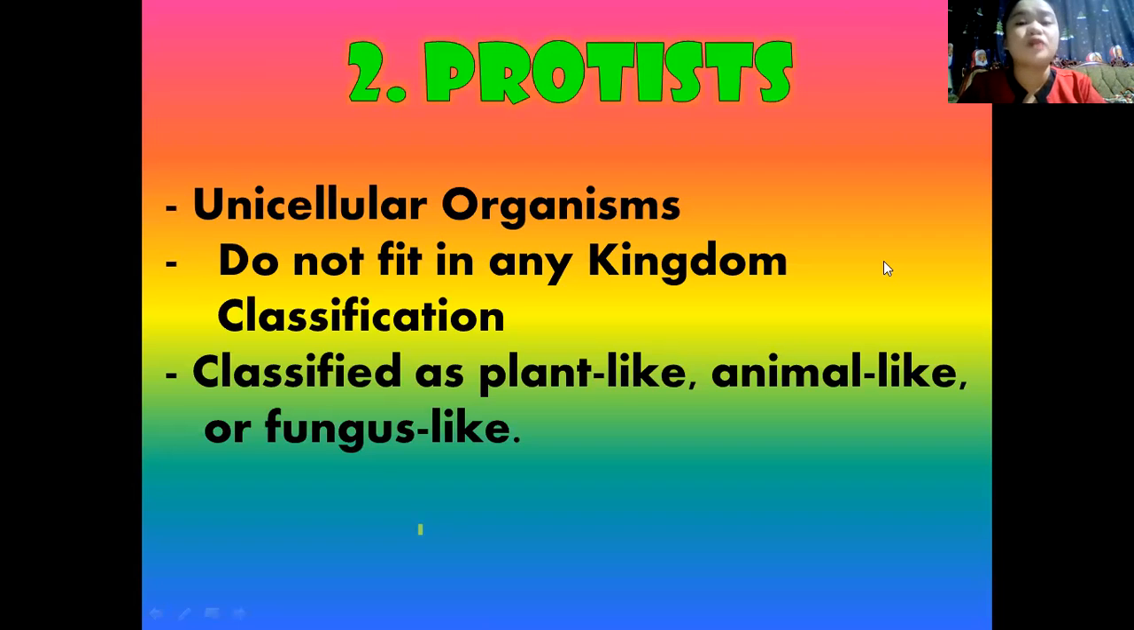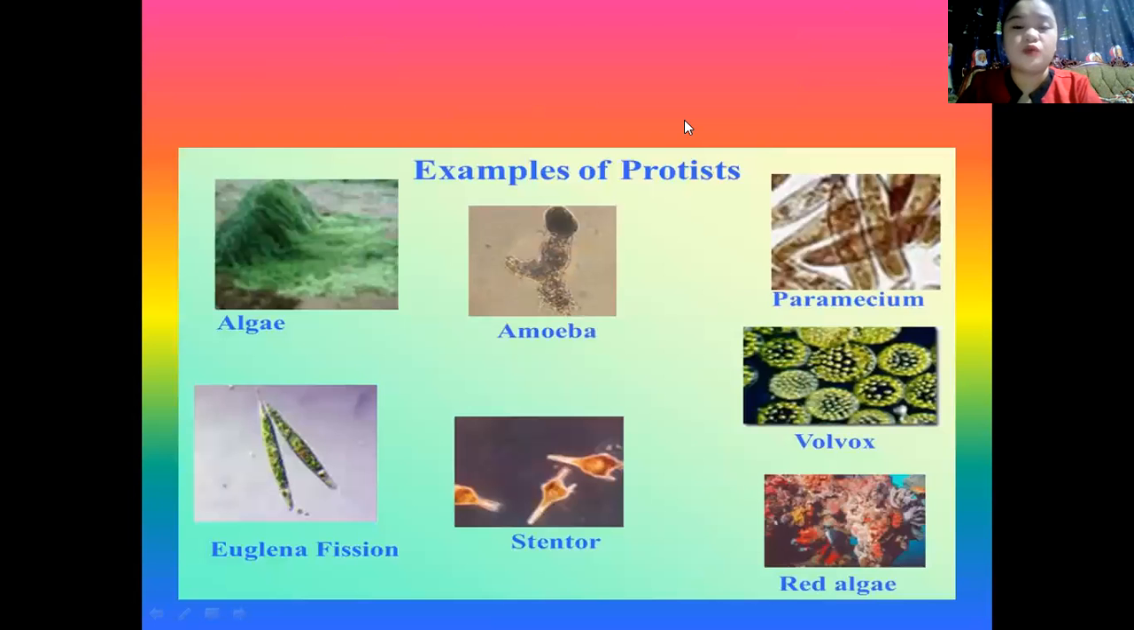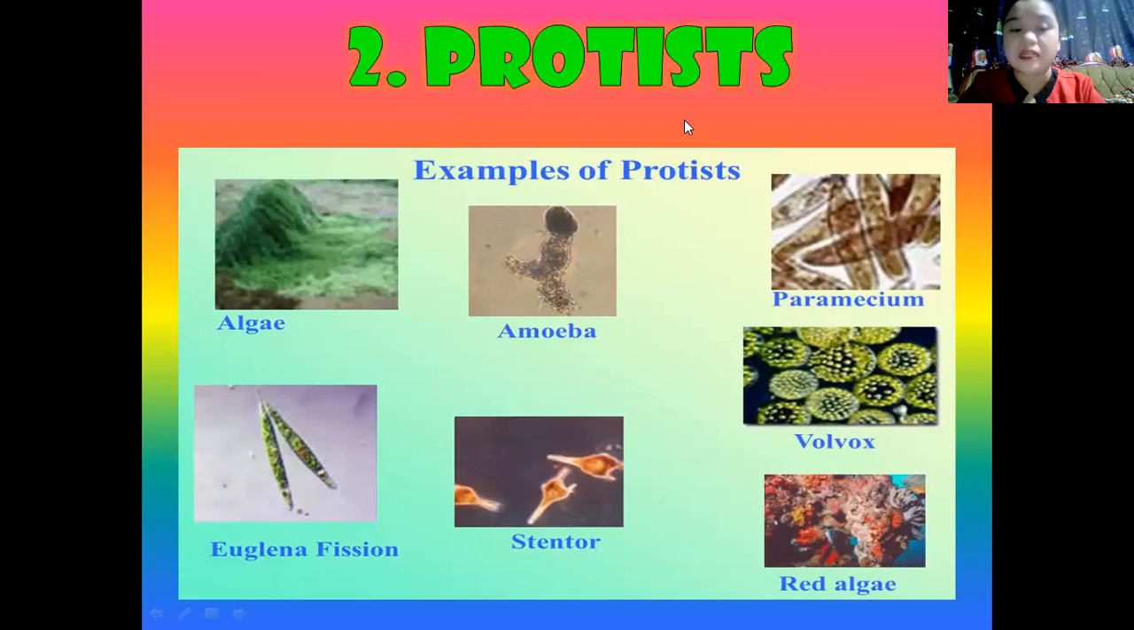Okay, so don't forget that information about protists. Also, here are some examples of protists: algae, amoeba, paramecium, volvox, stentor, euglena, fission, and red algae. So don't forget the image of a protist, to differentiate it from a fungus. Okay, so those are protists.